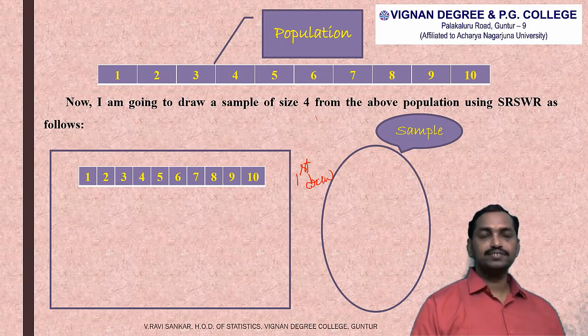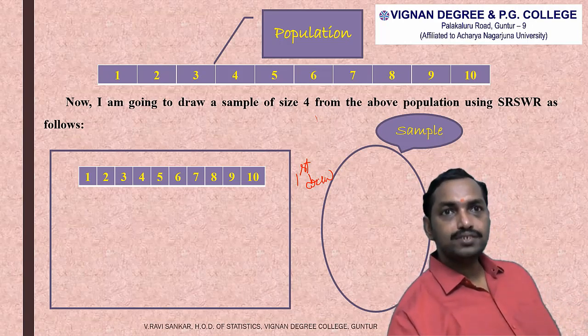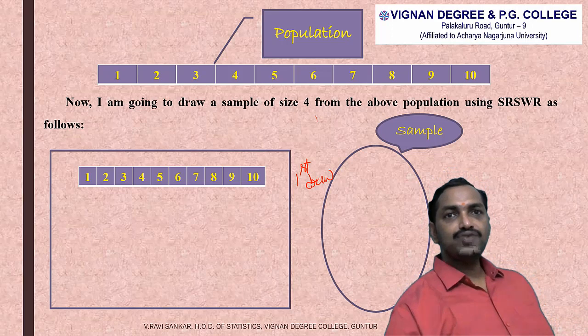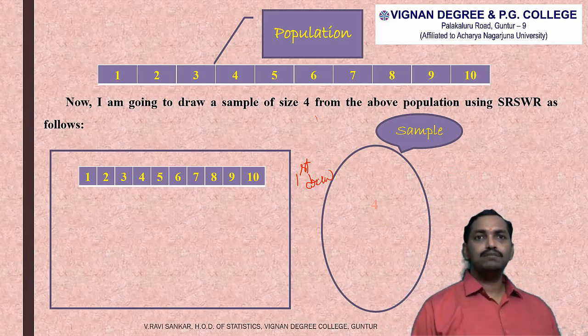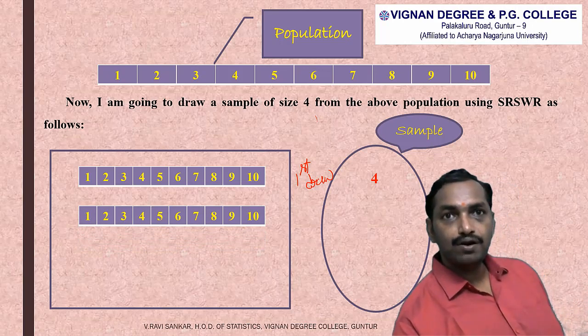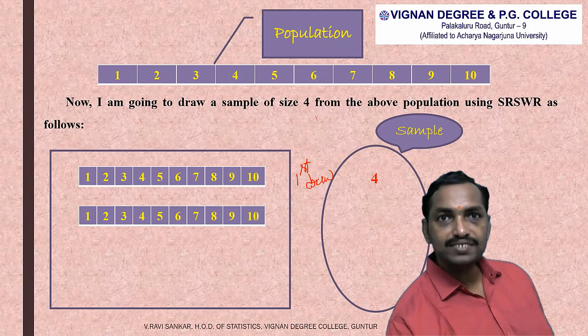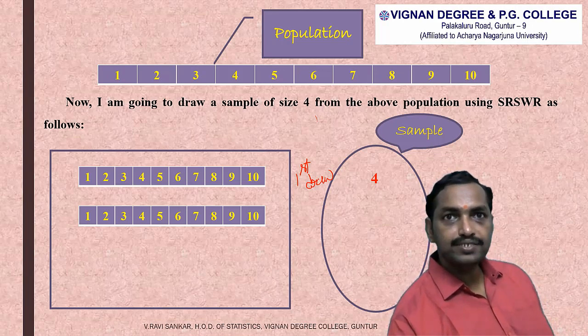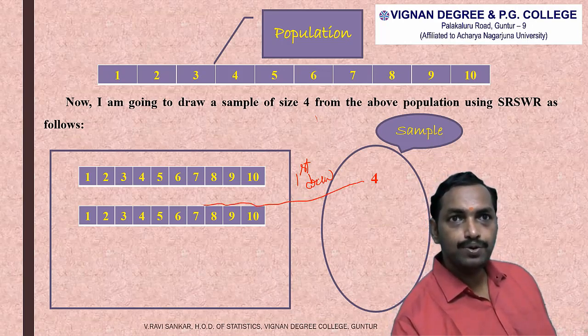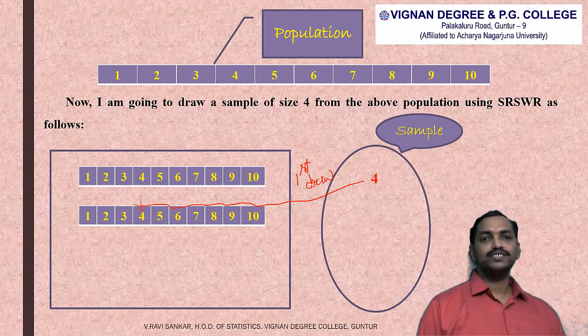Out of these 10 elements, randomly I have drawn number 4. And then before going to the second draw, the drawn number 4 is replaced into the population again.